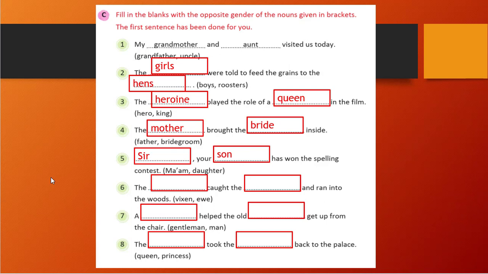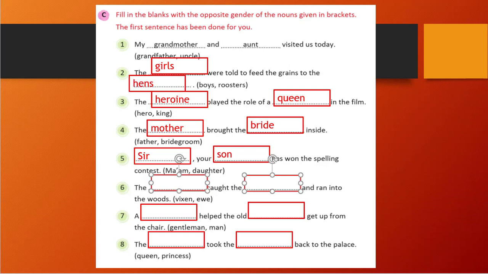Sixth one: the blank caught the blank and ran into the woods. Vixen and ewe. So both are feminine gender. We need to write masculine. So vixen is fox, and for ewe, what can it be? For ewe it can be the sheep, right?